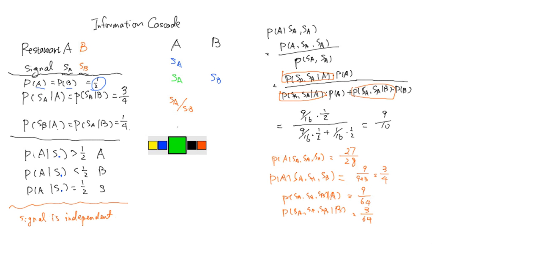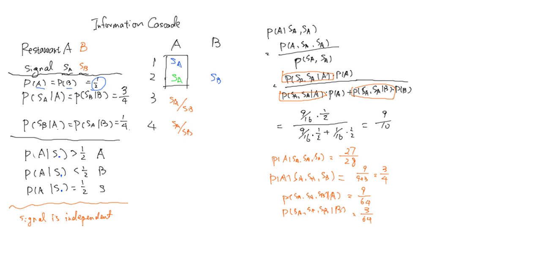So now let's consider the signal for the fourth person. Okay, let me mark it properly. So the first person will come in and he will get either signal A or signal B. So we need to ask what is his information set. If he sees 3 persons in restaurant A, he knows for sure that the first 2 persons got signal SA, because otherwise they would be in different restaurants. But he has no idea what the third person got, because no matter what the third person got, he will go to restaurant A. So he will basically ignore the third person.